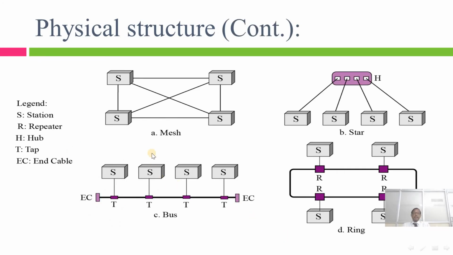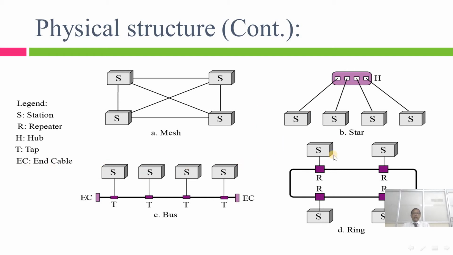Here we are going to see the diagrams of how the mesh topology takes place. Here 4 points are considered and each point is connected to all other points. If you observe, this connection comes under the mesh topology. Under this, S is for the stations, R for the repeater, H for the hub, T for tap, and EC for end cable.